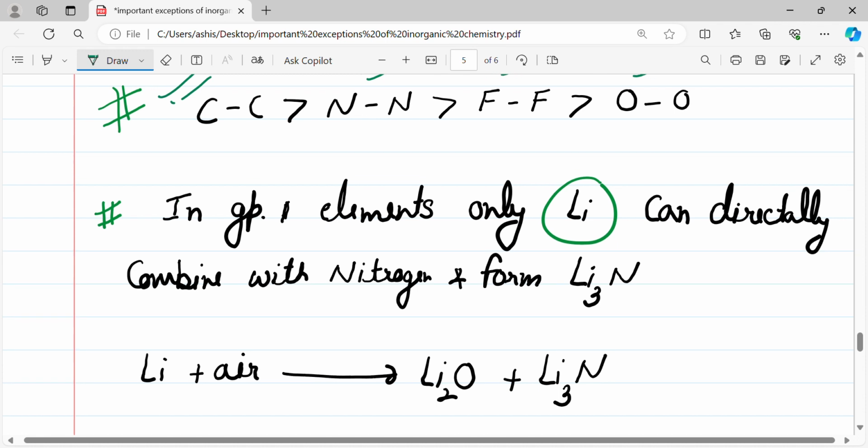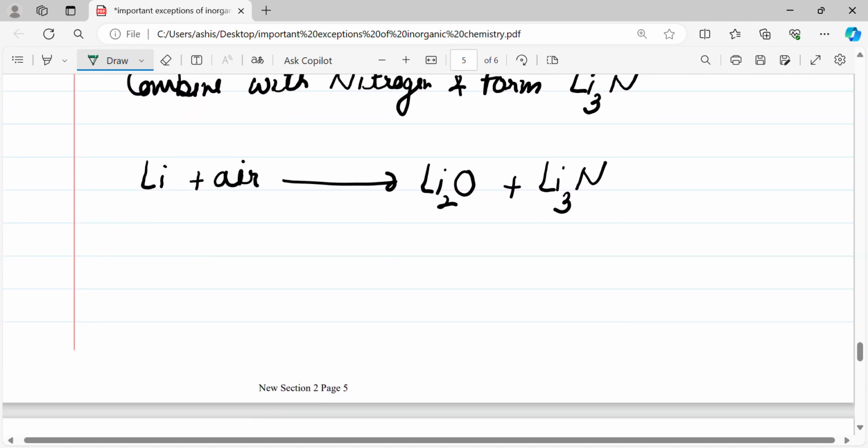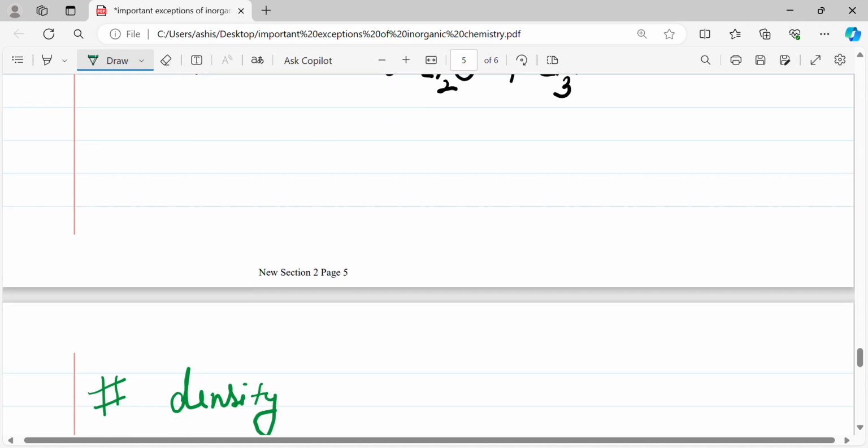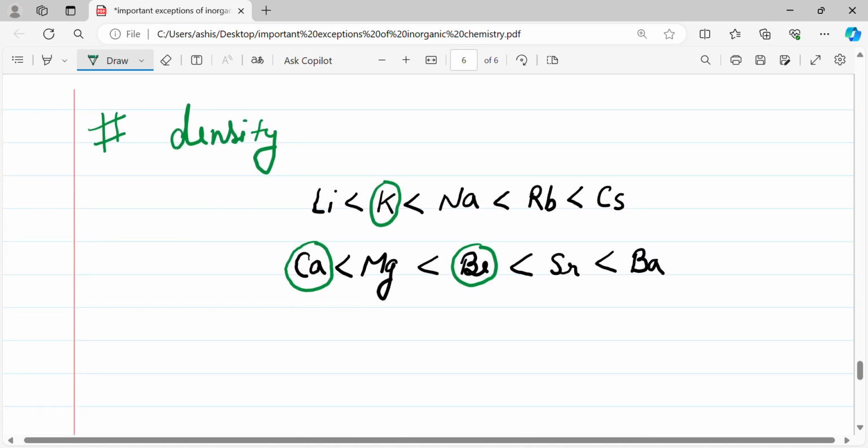Another one is carbon single bond carbon, then nitrogen single bond nitrogen, fluorine single bond fluorine, and oxygen has the least bond dissociation enthalpy. In group 1 elements, only lithium can directly combine with nitrogen and form lithium nitride. So when lithium reacts with air, it forms lithium oxide as well as lithium nitride.